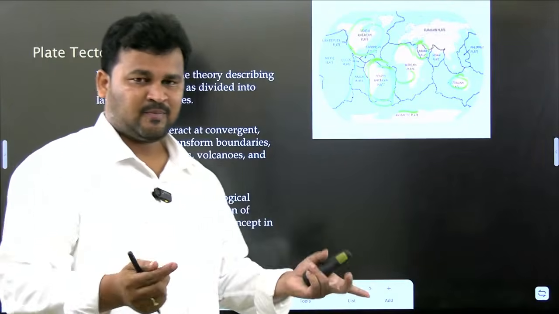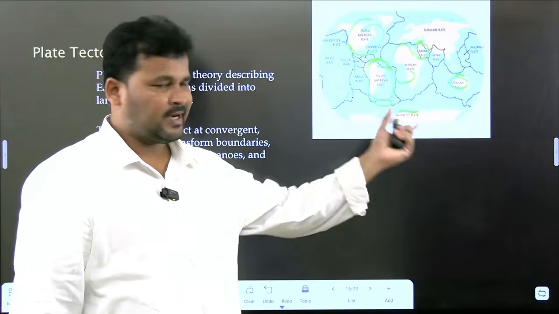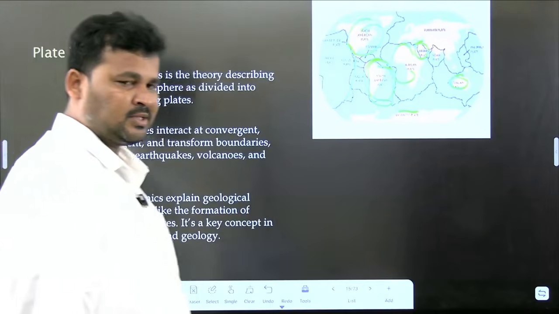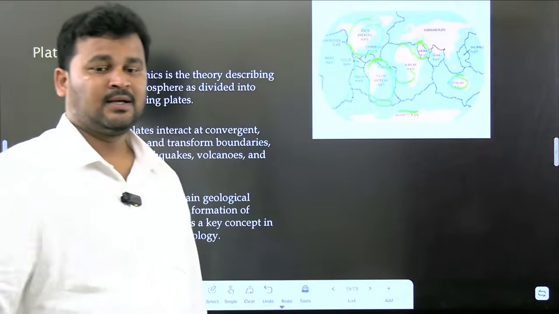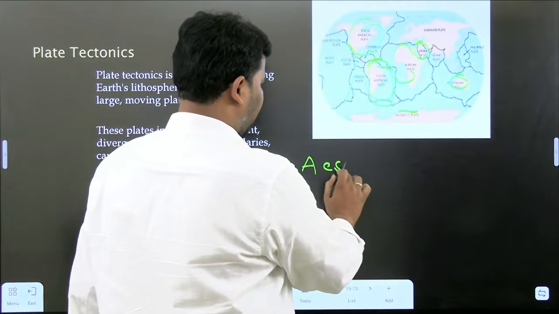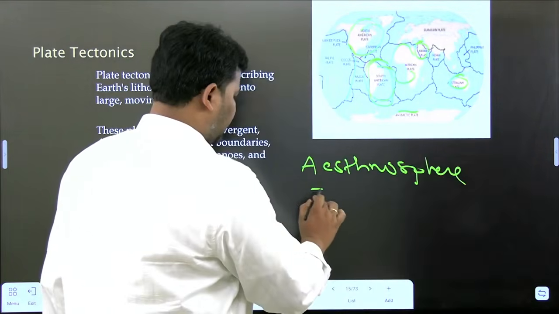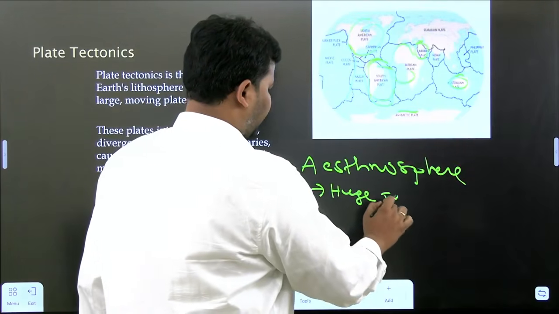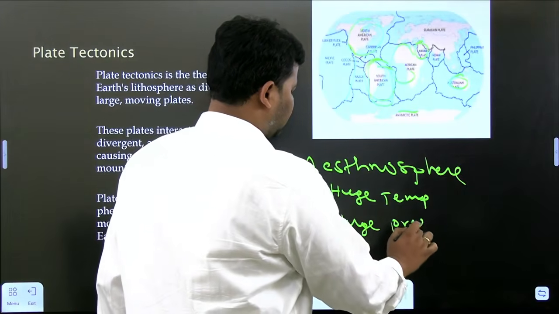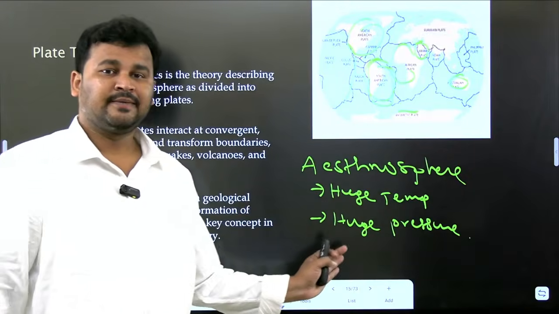In a simpler way, tectonic is nothing but movement of the plate. What is a plate? A plate is a landmass which was there on the earth. These plates are moving in all directions. The reason for the movement of these tectonic plates is a layer called the asthenosphere.